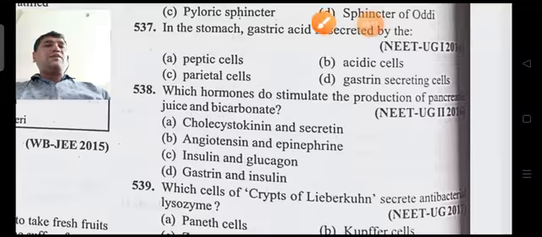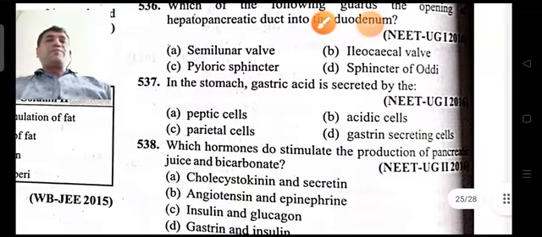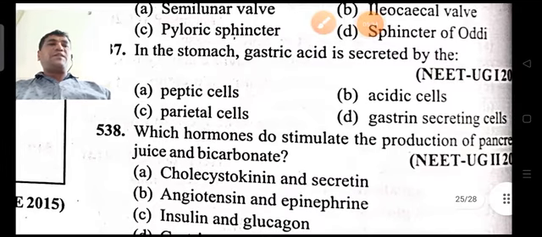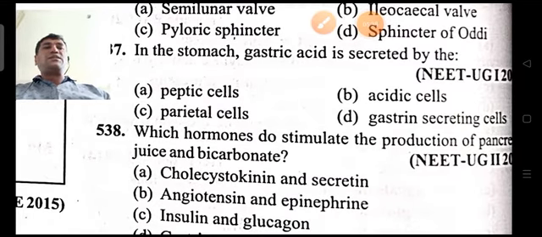Now coming on to the next question: in the stomach, gastric acid is secreted by the peptic cells, parietal cells, or gastrin secreting cells.